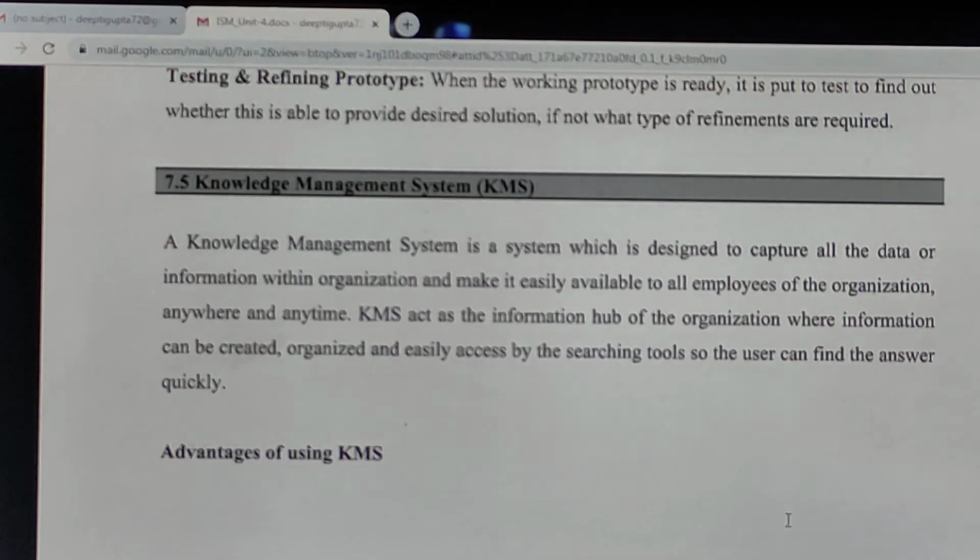But KMS, that is knowledge management system, is again a type of software that can be used at every level of the management. Every employee of the organization can access the KMS, and KMS can provide knowledge to all types of employees at all levels of management. They can easily post their query and they will quickly get the answer.